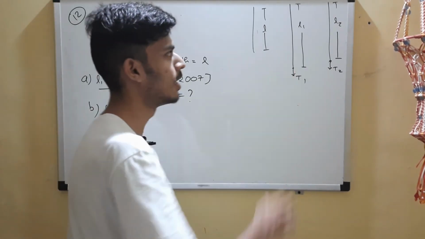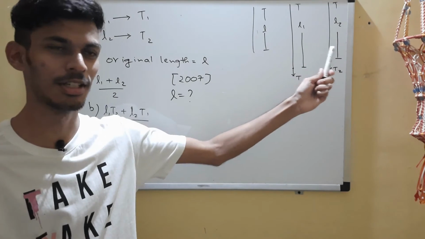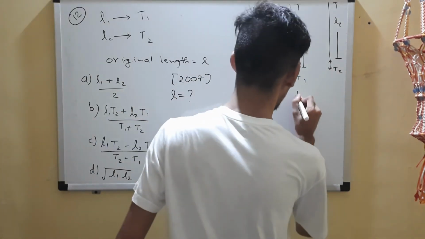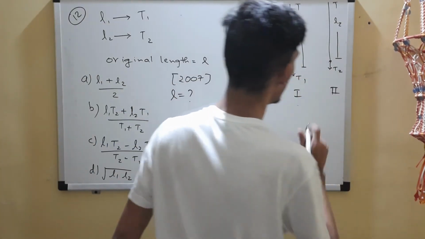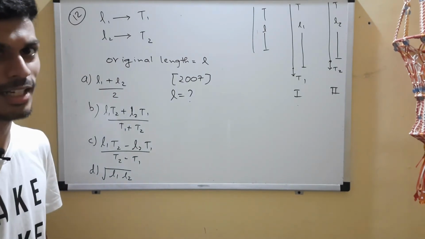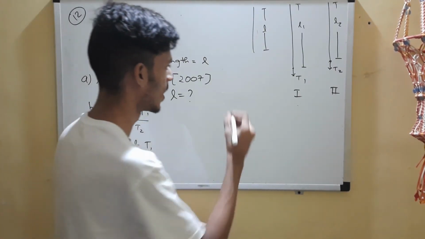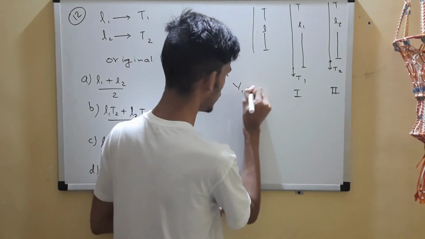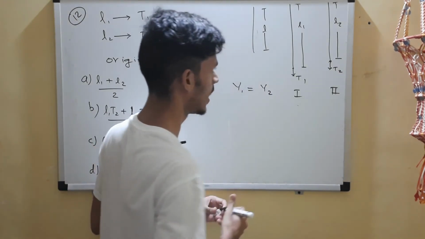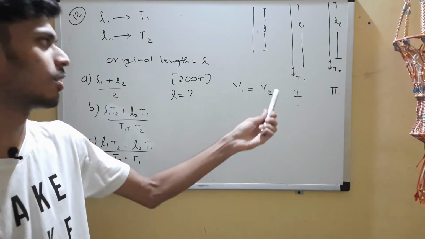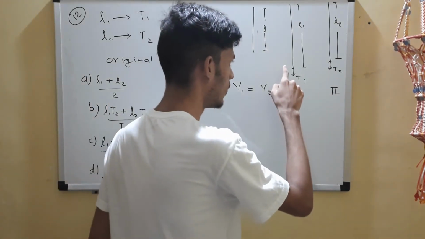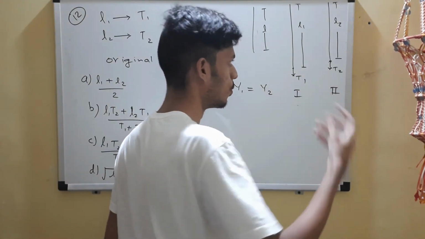Actually, it's quite simple. You can see that we began with the same string. In both cases, case 1 and case 2, the string is the same, made up of the same material. Young's modulus will be the same. Young's modulus in the first case equals Young's modulus in the second case. The only thing we are changing is T1 and T2, the load.